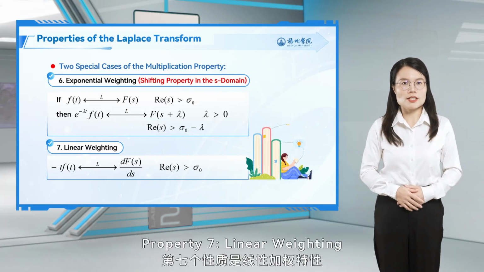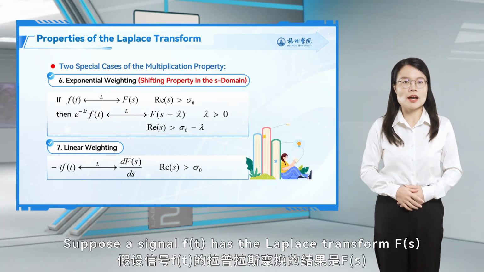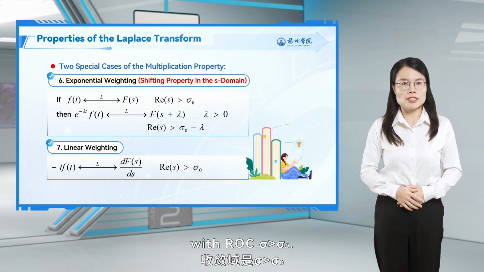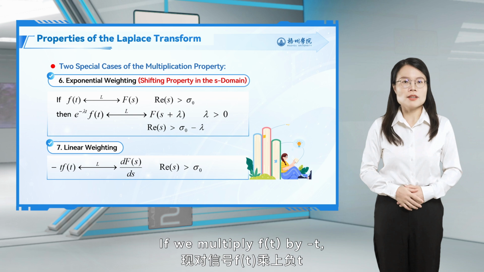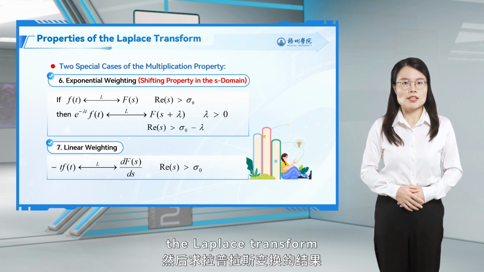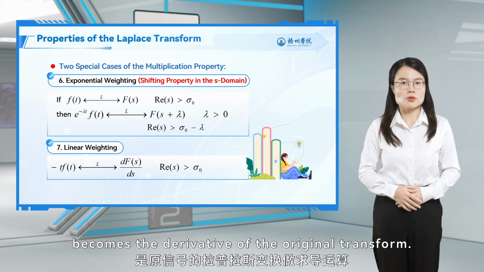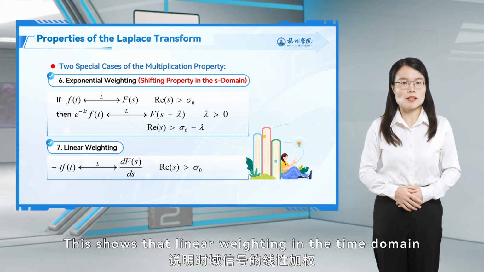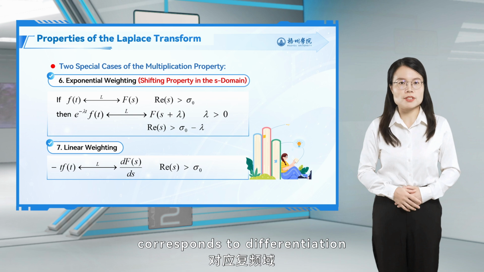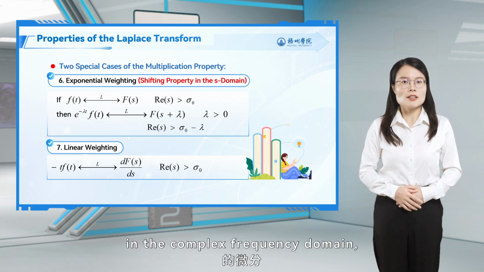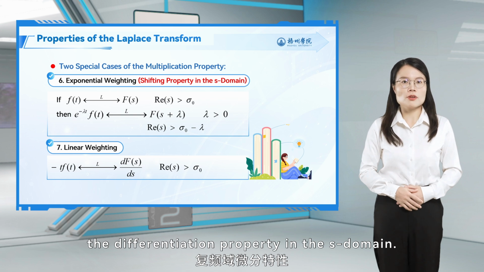Property 7, linear weighting. Suppose a signal f(t) has the Laplace transform F(s) with ROC sigma greater than sigma 0. If we multiply f(t) by minus t, the Laplace transform becomes the derivative of the original transform. This shows that linear weighting in the time domain corresponds to differentiation in the complex frequency domain, also called the differentiation property in the S-domain.